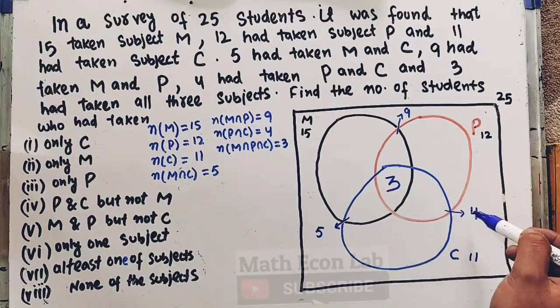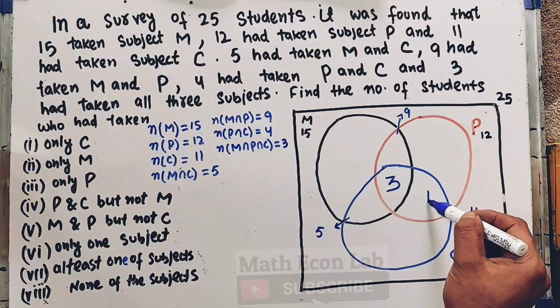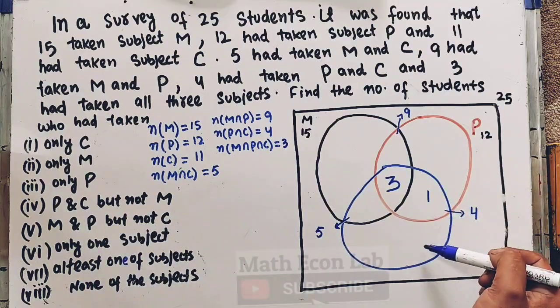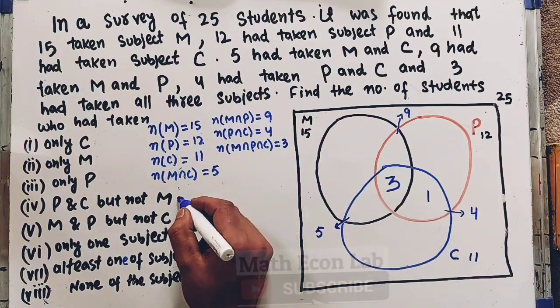So the remaining region will be 4 minus 3, which is equal to 1. So the number of students who have taken P and C but not M will be only 1 student.